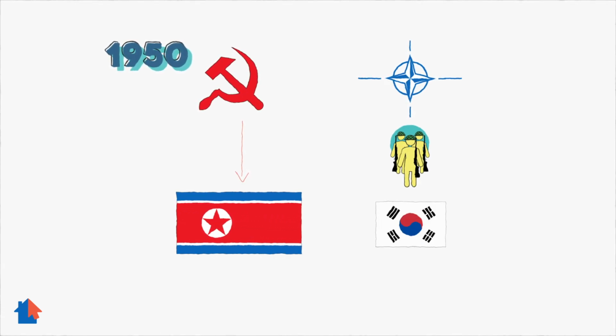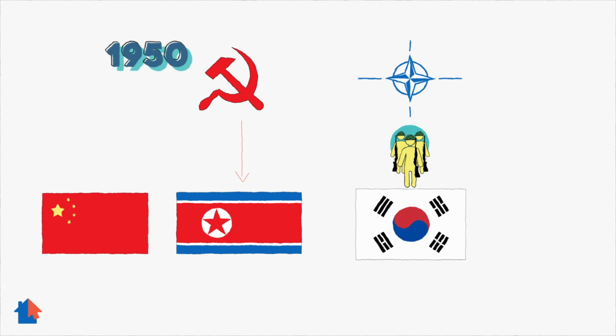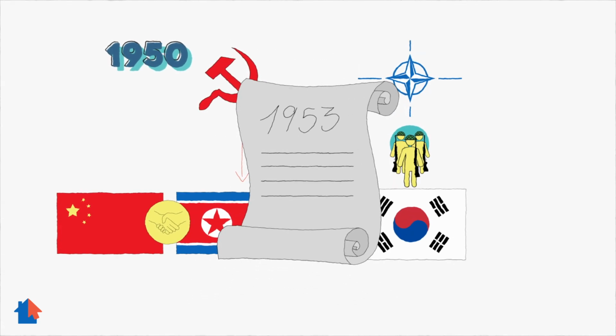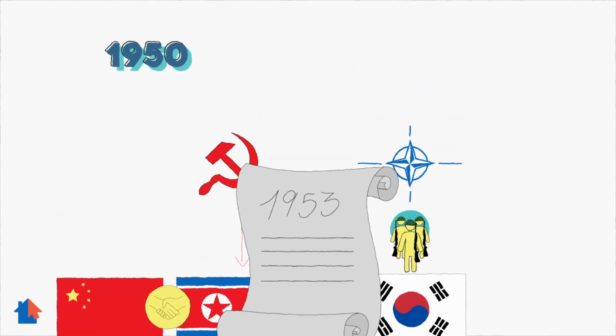But neighboring China was also communist and it joined the side of North Korea. The Chinese forces pushed NATO forces back. North and South Korea signed a truce in 1953, with neither side winning the war.